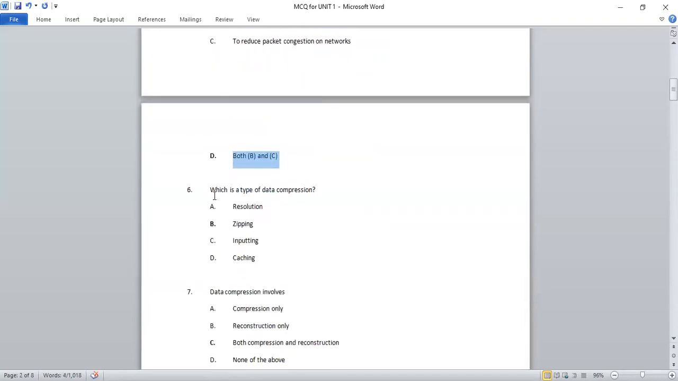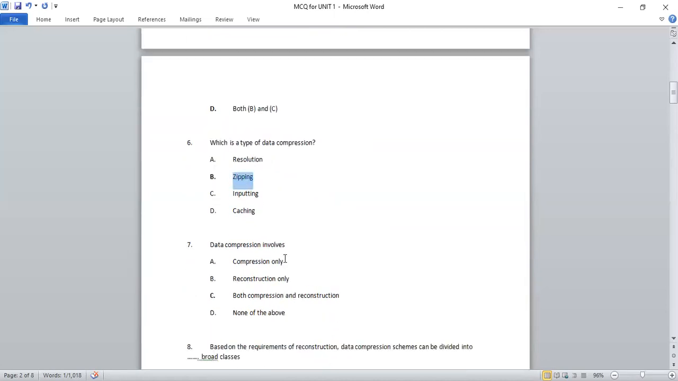Next question is sixth: which is a type of data compression? A, resolution, B, zipping, C, inputting, and D, caching. So obviously, you must all have heard of the zip file. When we compress a particular file, when we reduce the size of the file, we zip that file. So zipping is the right option.